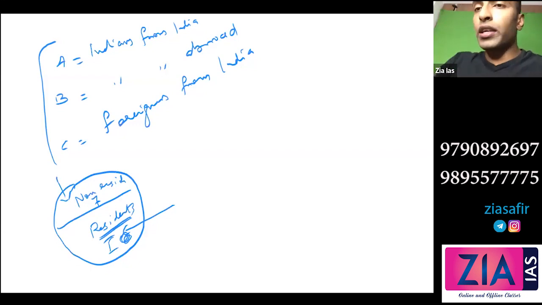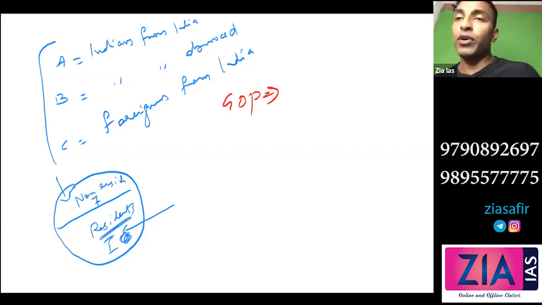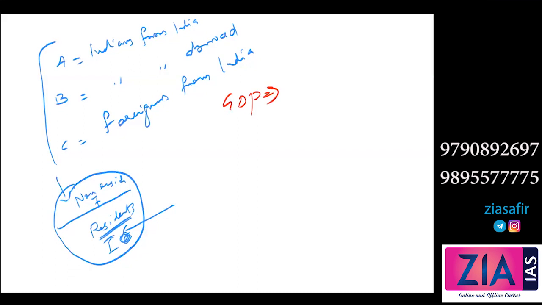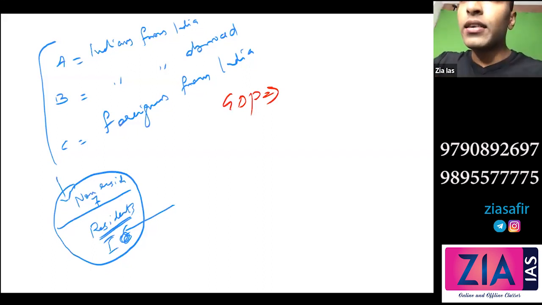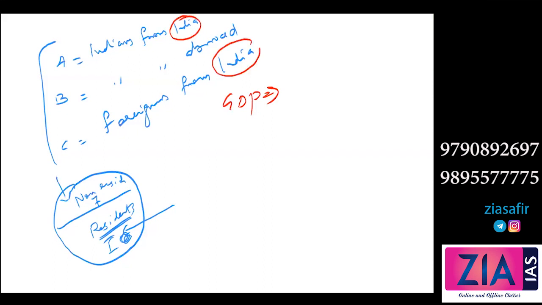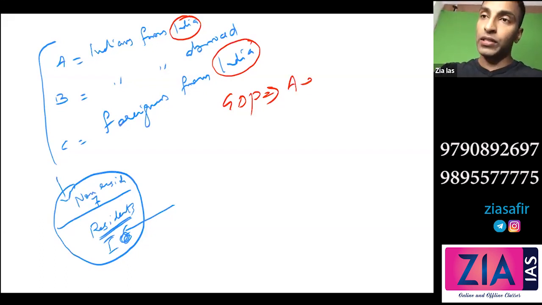Okay. Now, what do you think will be GDP here? When we talk about GDP, among A, B, C, what all things will come? A plus C, right? GDP is actually a territorial concept. So basically whatever is produced in India. So here, Indians earning from India, foreigners earning from India. So these two will come here. It is a domestic concept. It is a territorial concept. So whatever is produced in that territory, who is producing doesn't matter here. It could be a foreign company from India. It doesn't matter, but it is produced in India. So in GDP, what will come is this A plus C.